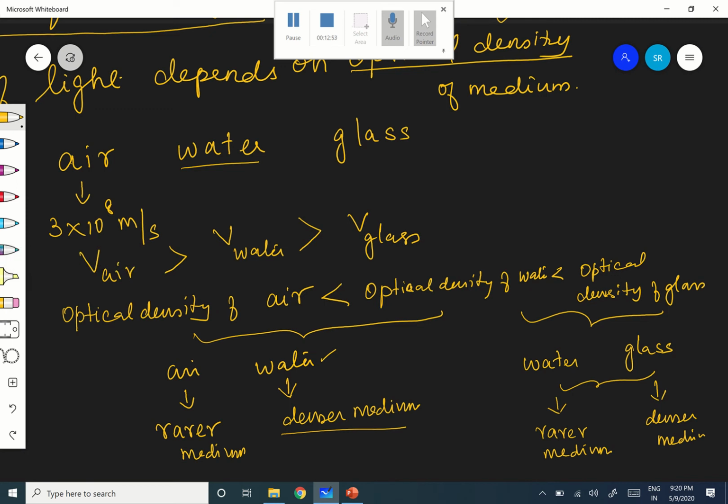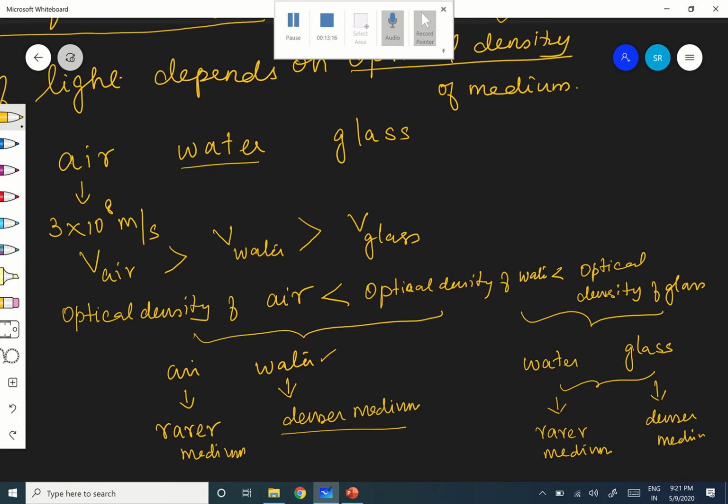Therefore, in these two, water and glass, water is rarer. So what is that? The speed of light in water is more when compared to that in glass. Therefore, how do we conclude it? Light travels faster in the rarer medium than in the denser medium.